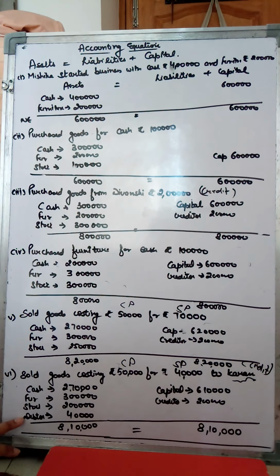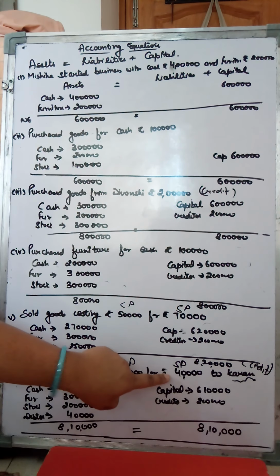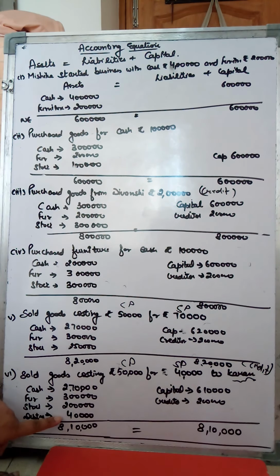So you will have your debtor. Remember, who are trade debtors? Trade debtors are the ones to whom goods are sold on credit. Now you have sold goods to Karan, so Karan will become your debtor and it is your asset, because from him you have to take money. From wherever you are going to get money will be your asset, and wherever you have to pay money will be your liability. So a debtor is the one from whom we have to collect money. At selling price, what you have to collect from him is 40,000. So the debtor will become your asset.